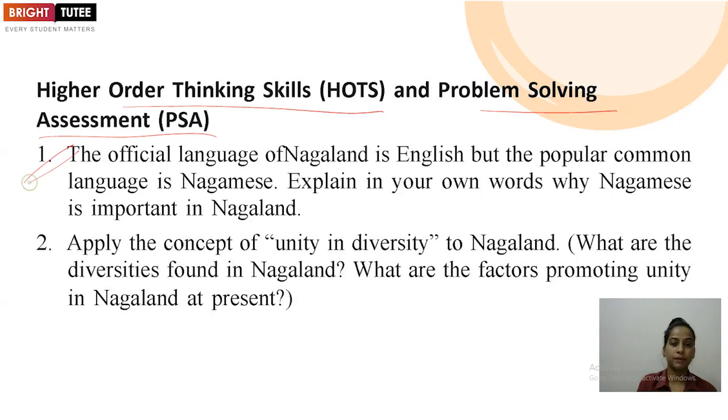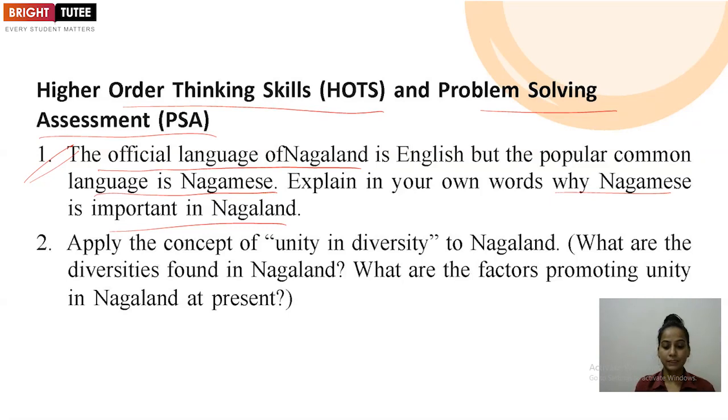Here is the question based on the first part of unit 1. They have asked: the official language of Nagaland is English, but the popular common language is Nagamese. Explain in your own words why Nagamese is important in Nagaland. So we have to show the importance of a particular language, that in spite of English, why the regional language Nagamese is playing an important role in Nagaland.